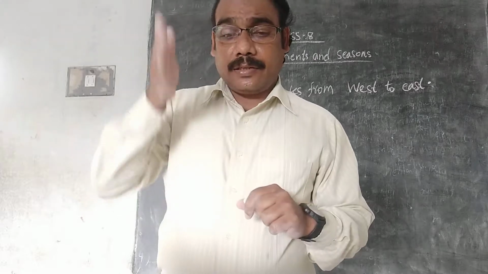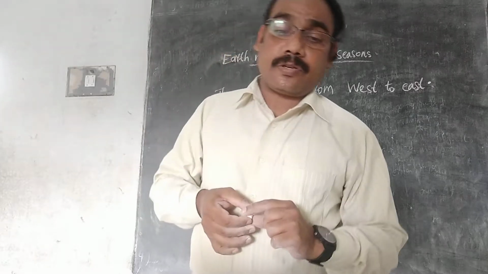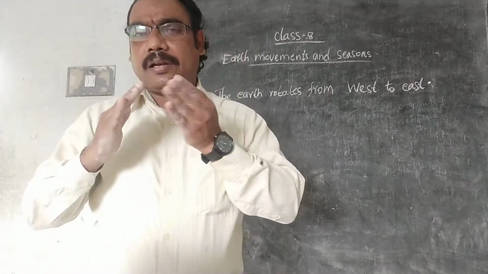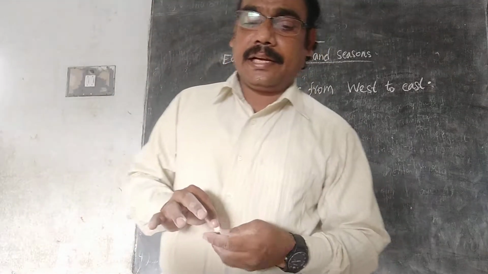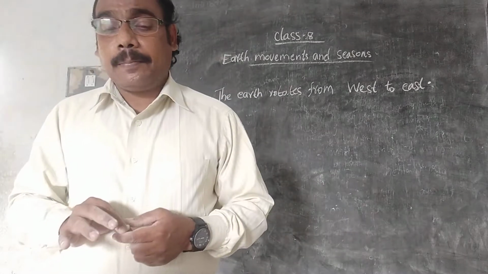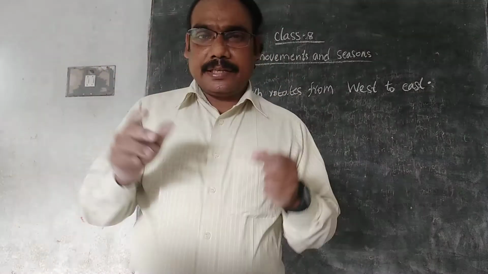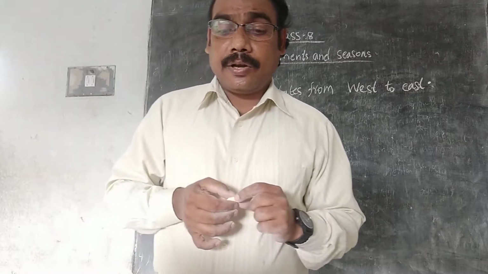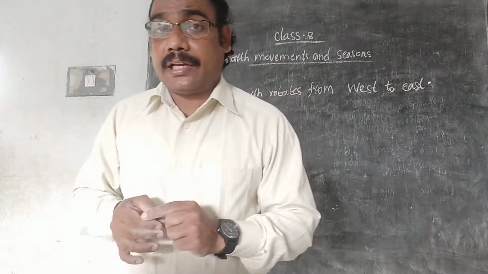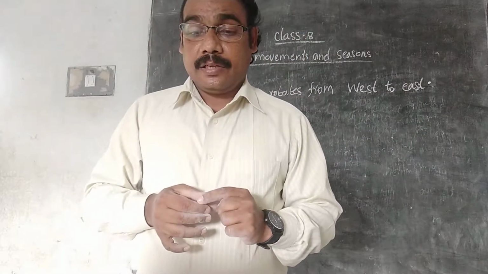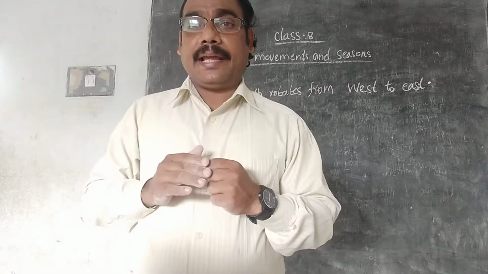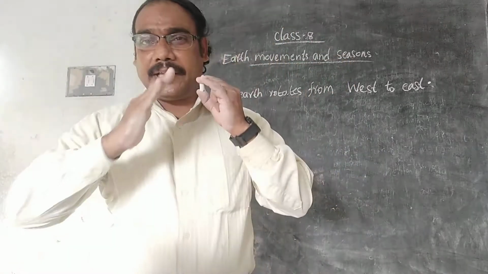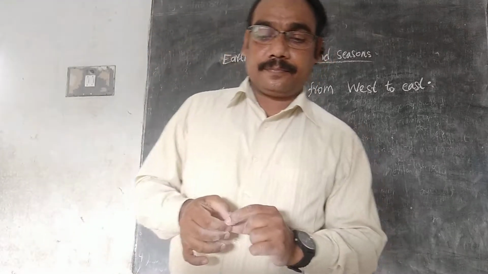That means it is tilted, like a small curve, with respect to the orbital plane. The angle is 66.5 degree, or in other words it is tilted by 23.5 degree. So it is known as inclined axis. That means it is not perfectly upright; there is some tilt, some slight curve.